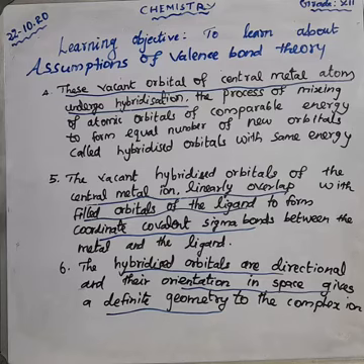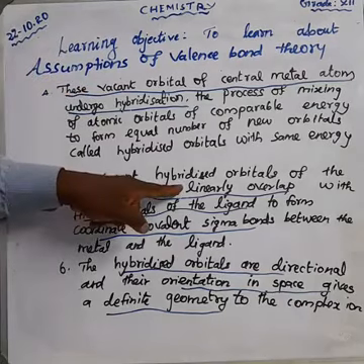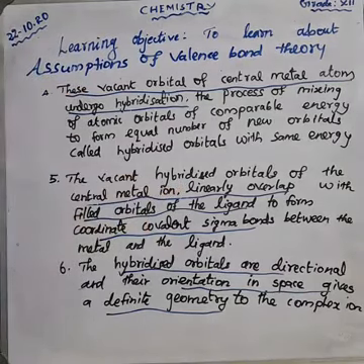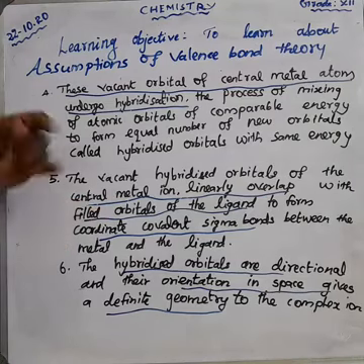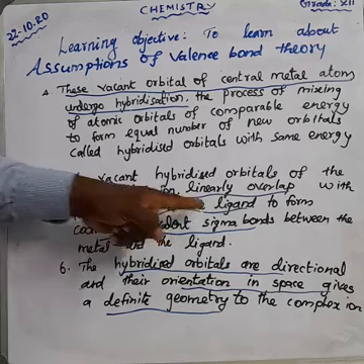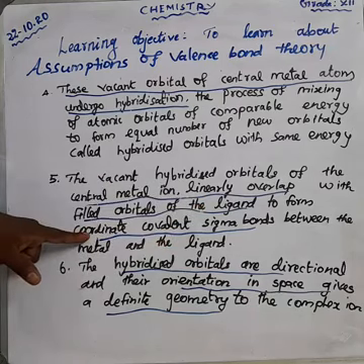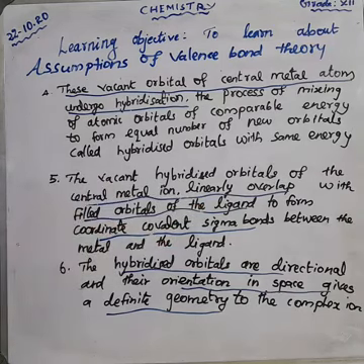What is the fifth point? The vacant hybridized orbitals of the central metal ion overlap linearly with filled ligand orbitals to form a coordinate covalent sigma bond.